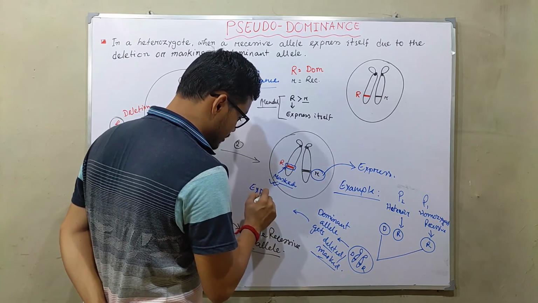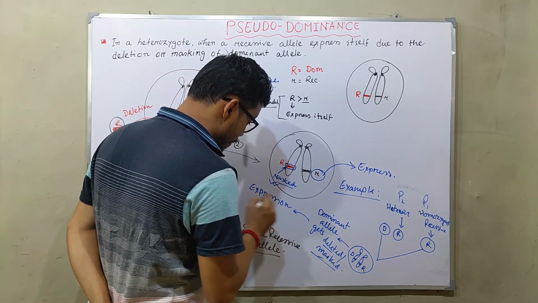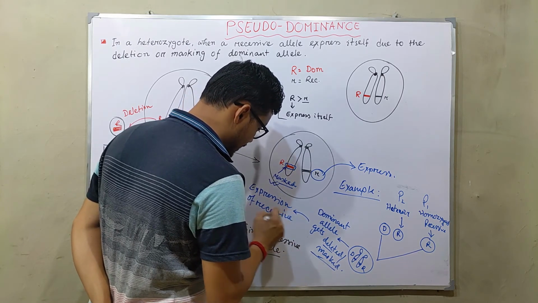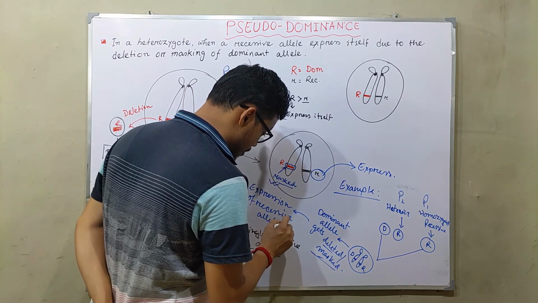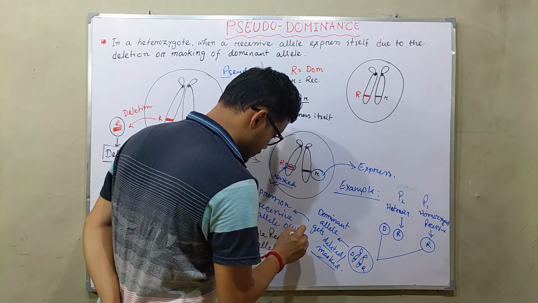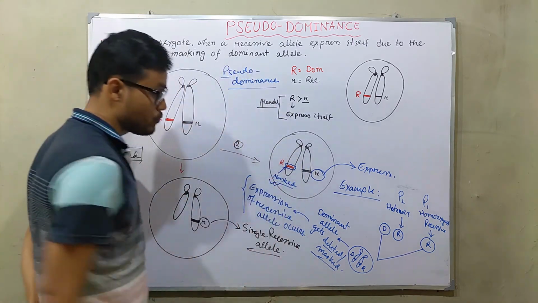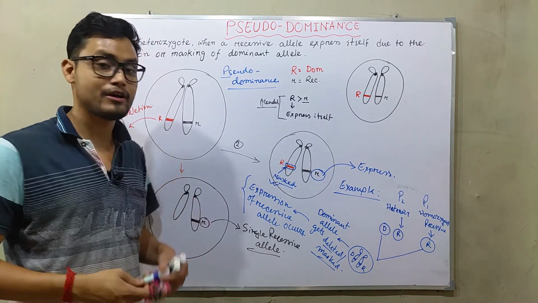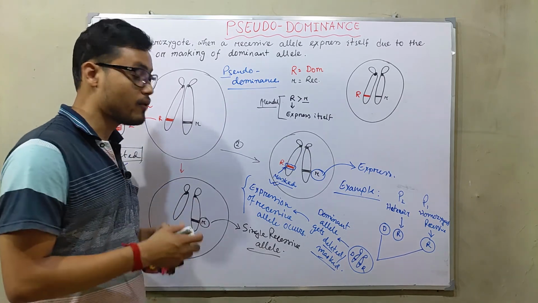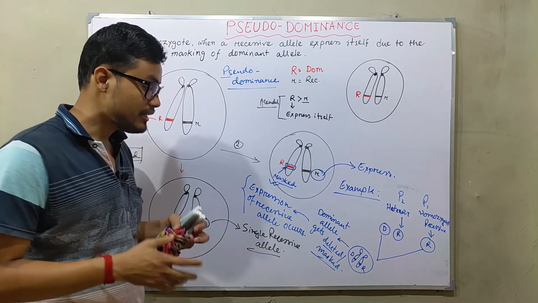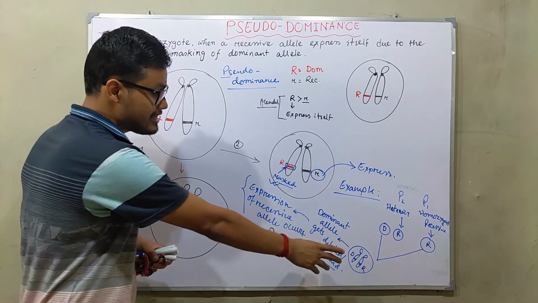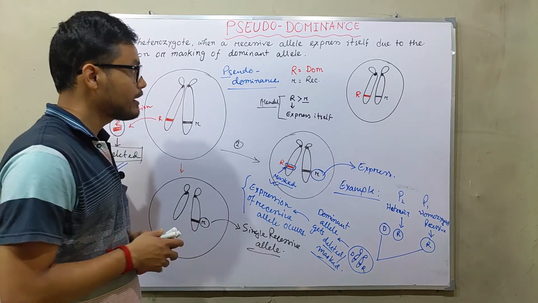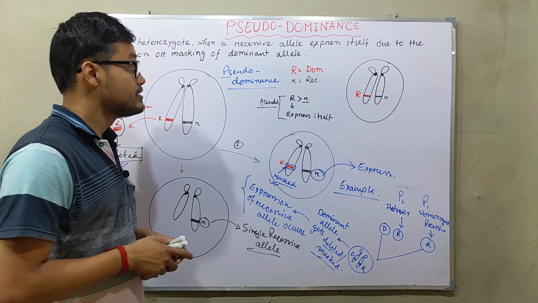So in both cases, whenever a dominant allele is deleted or masked, the expression of the recessive allele will always occur. In this manner a recessive allele in a heterozygote will express. Okay, so this term is known as pseudodominance.